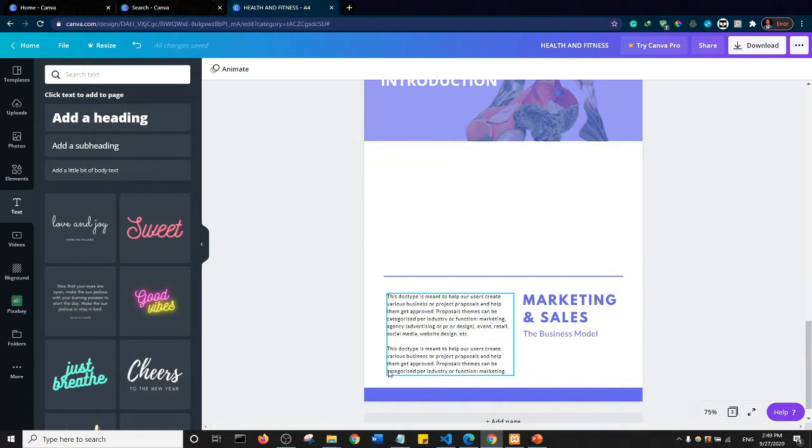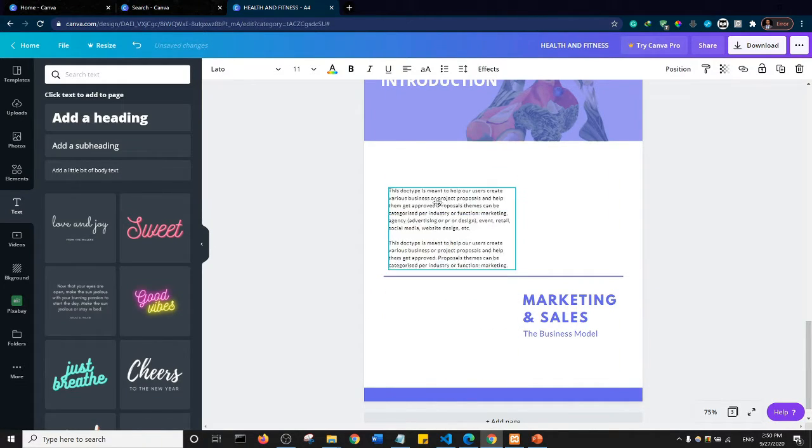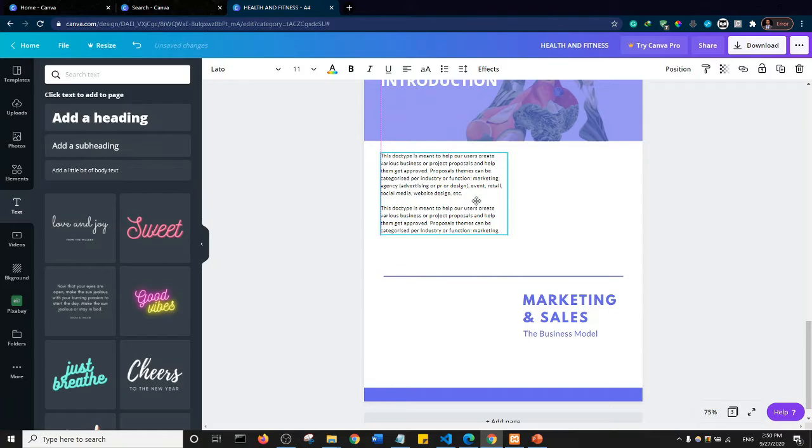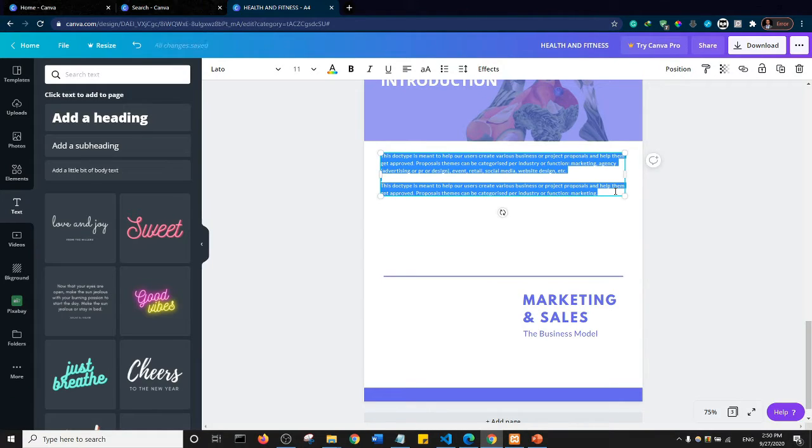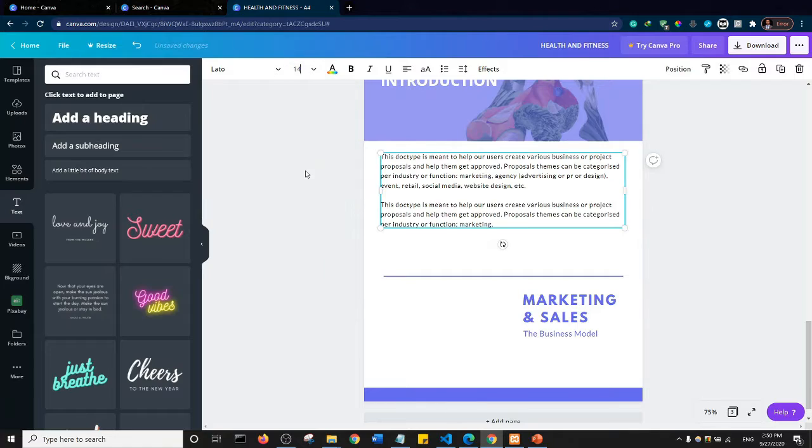So what we can do is we can just drag this text box upwards. So I'll just drag the text box. I'll click on and I'll just drag the text box. Okay, and essentially I'll just open up the text box here. Okay, so for the text, I would highlight the text and I would increase the font size from 11 to maybe like 14. Okay, so 14 seems fine.